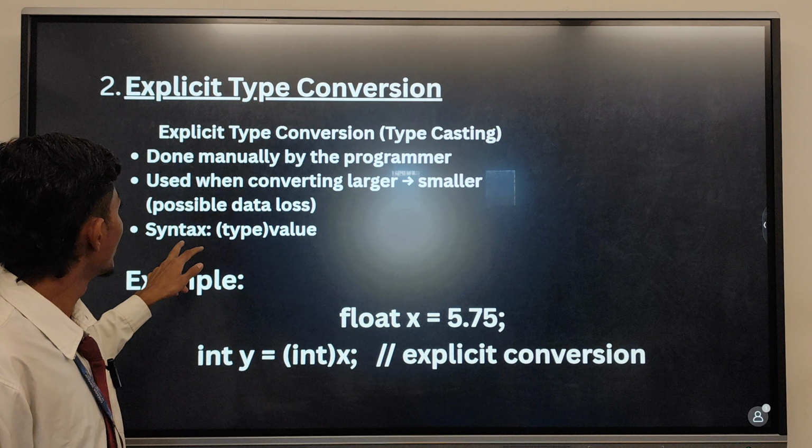Example, here is the explicit type conversion. I will take float x = 5.75, where float is a data type and x is the variable. In this, I write int y = (int) x. Here you can see the type: I want the integer type, so I write int before x. So this changes float into an integer data type.